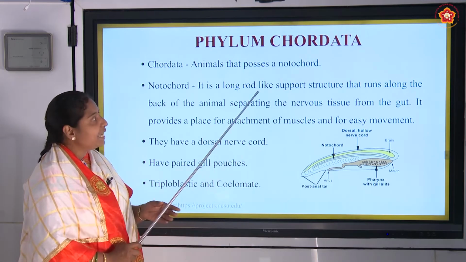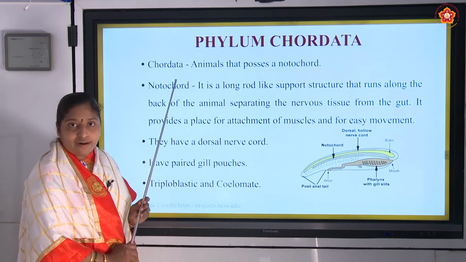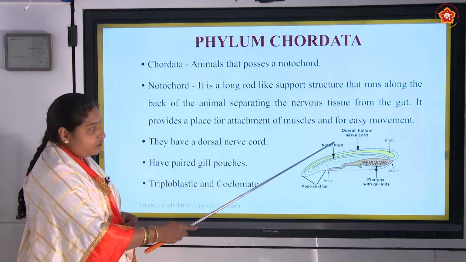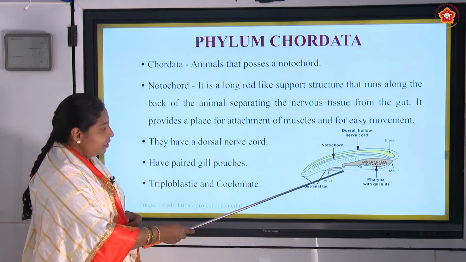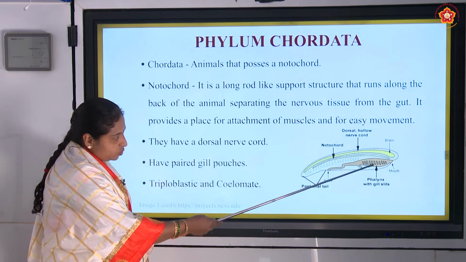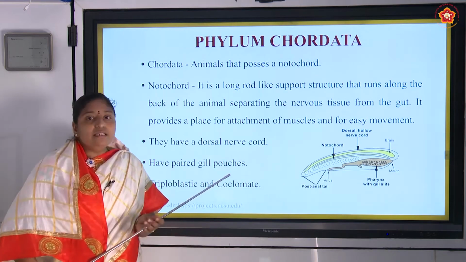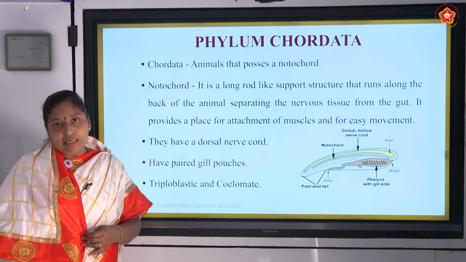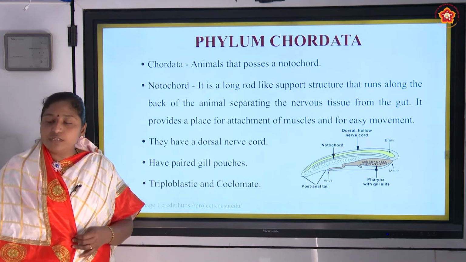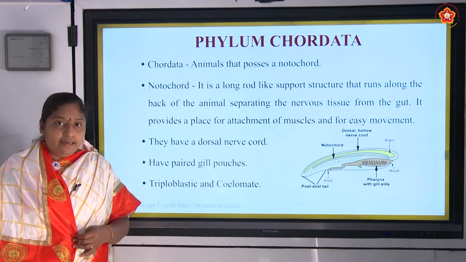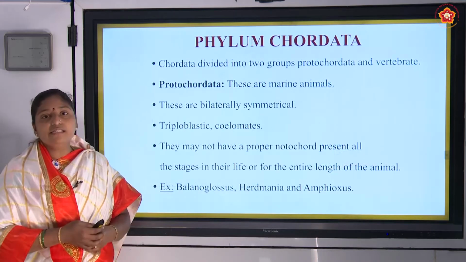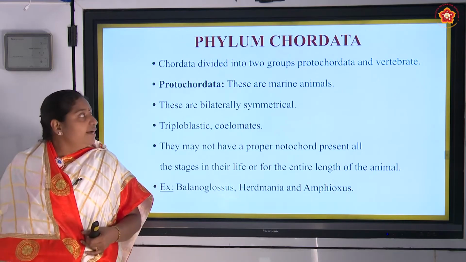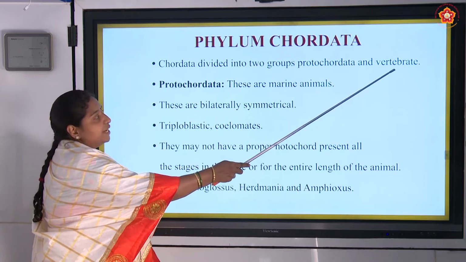And notochord is a characteristic feature of chordates. And they have a dorsal nerve cord, as I already told, and ventral paired gill pouches, which you can also see here. These are also triploblastic and they have a true coelom. These are the characteristic features of chordata. Again, chordata is divided into two groups, that is protochordata as well as vertebrata.